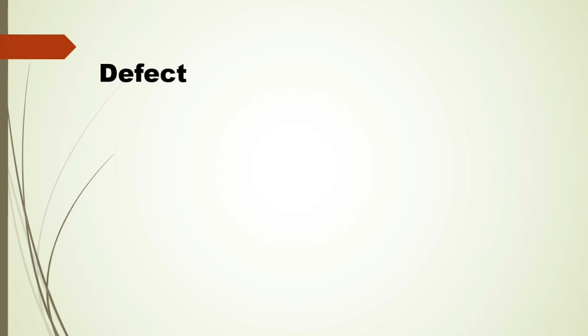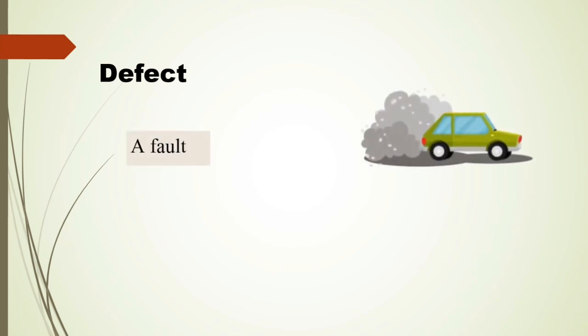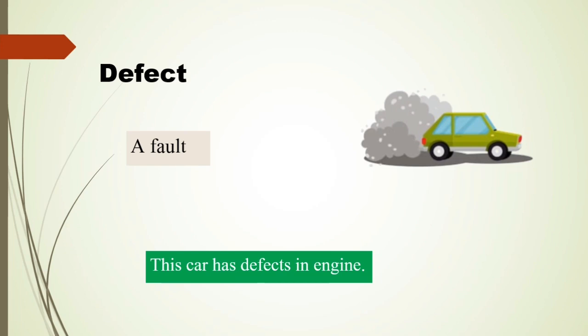Defect. It means a fault. Friends, you can see this car is exhaling a lot of smoke. That means something is faulty in the car. So we can write: this car has defects in the engine. Opinion.